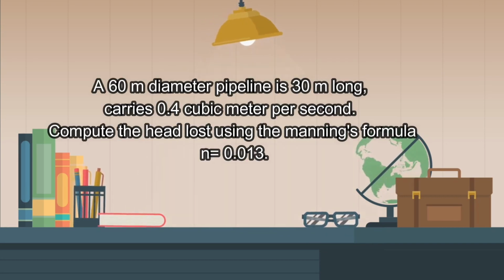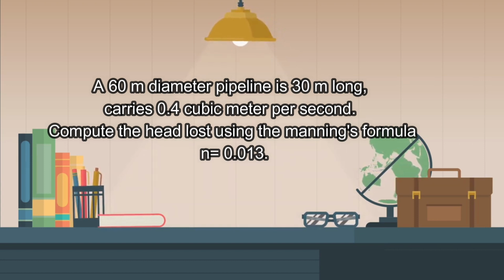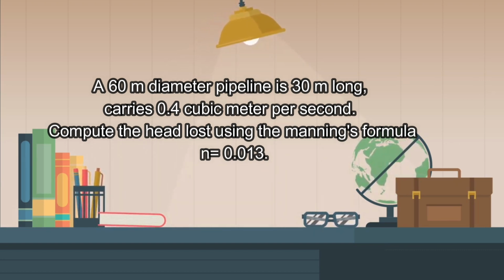A 60-meter diameter pipeline is 13 meters long, carries 0.4 cubic meter per second. Compute the head loss using Manning's formula. N is equal to 0.013.